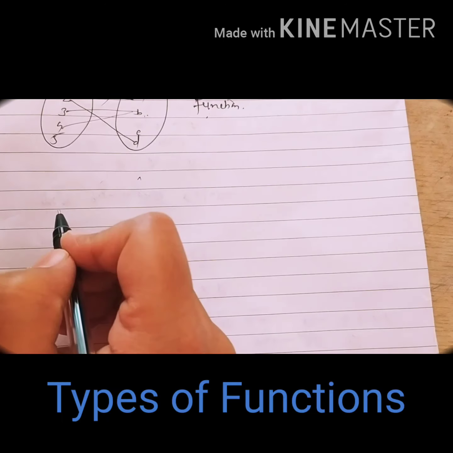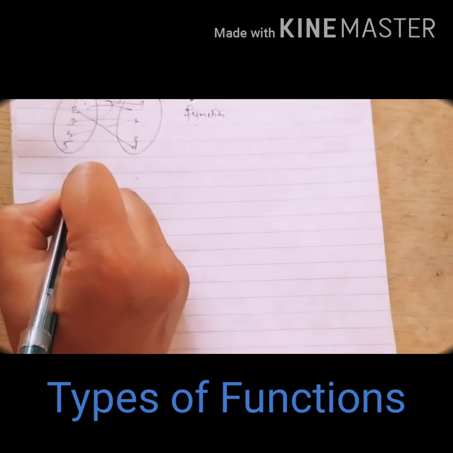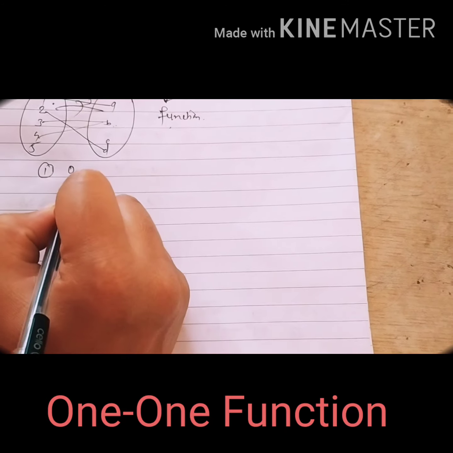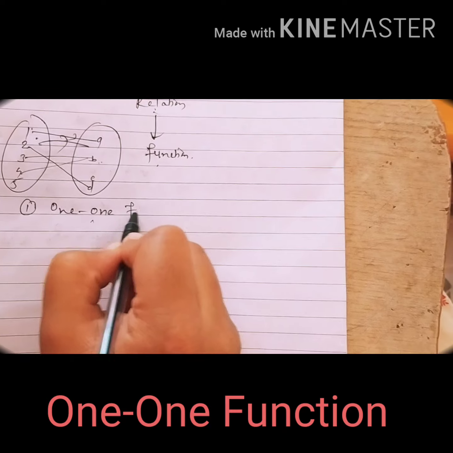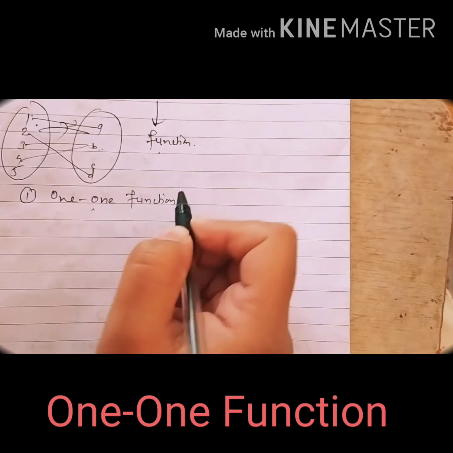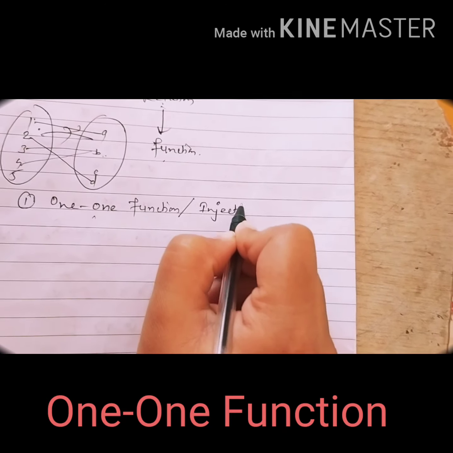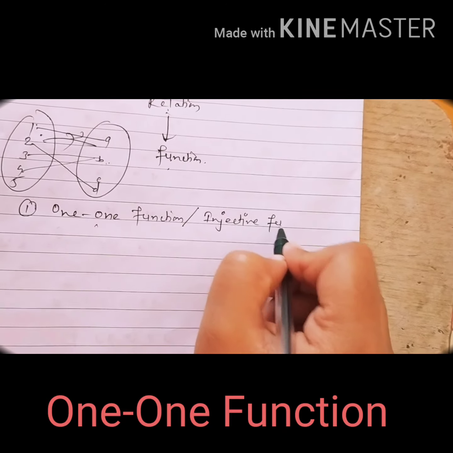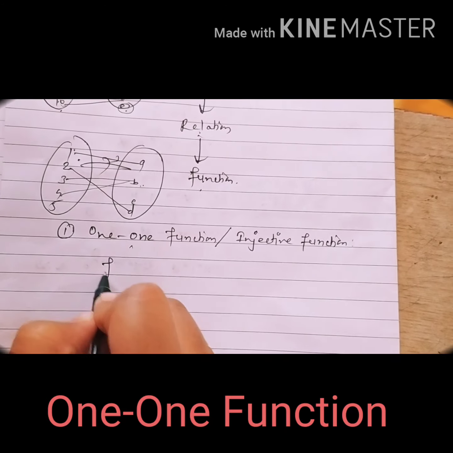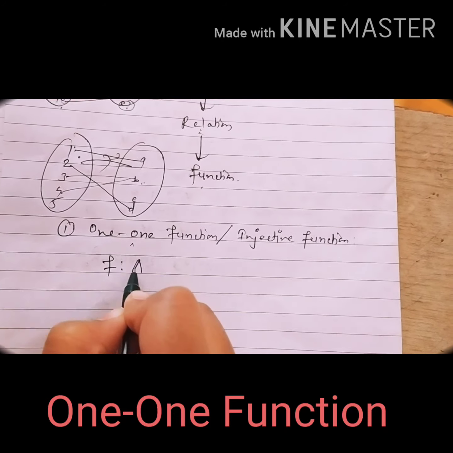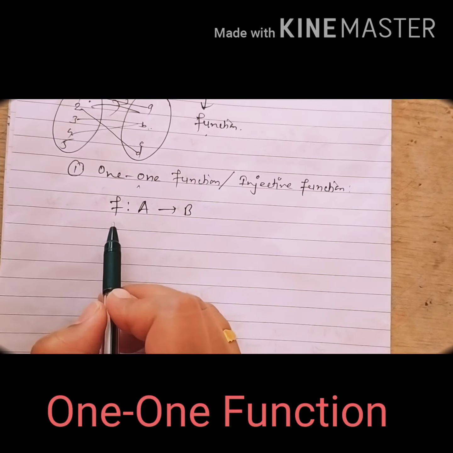Okay. Now in this chapter we'll see three types of functions. First one, one-one function. This one-one function is also called an injective function. Now what is a one-one function? It is very easy, students. Suppose we define f from set A to set B. Both the sets are non-empty sets. Then only we can define function f.